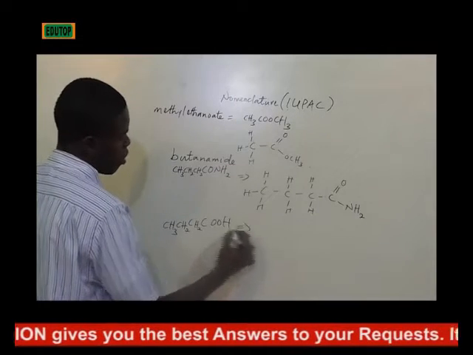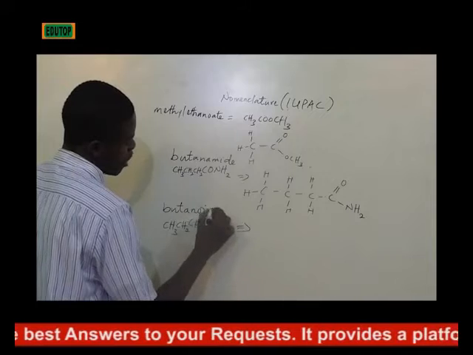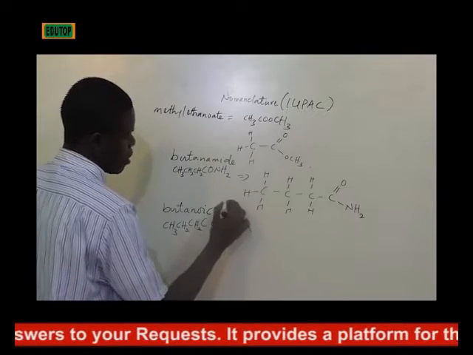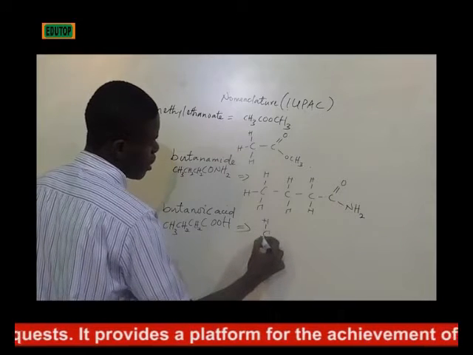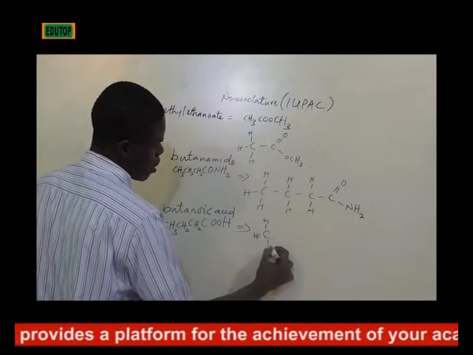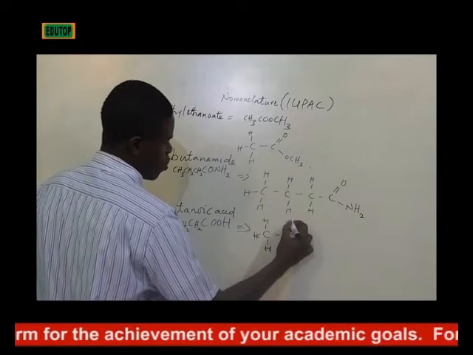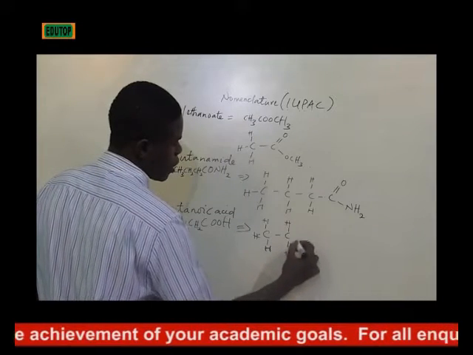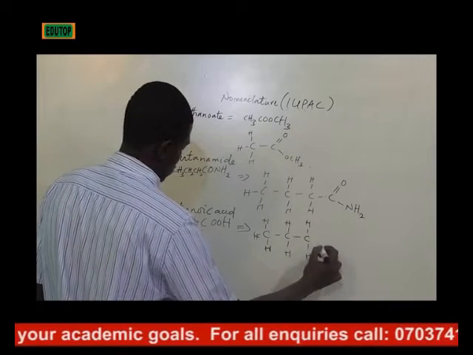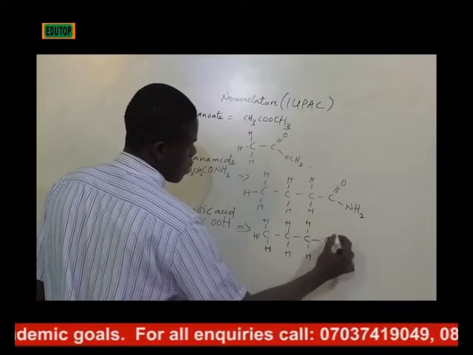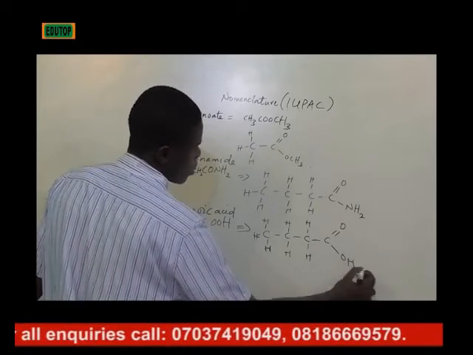So the structure, butanoic acid by IUPAC, can be written as CH3, CH2, CH2, C double bond O, OH.